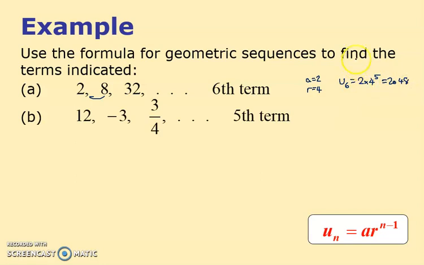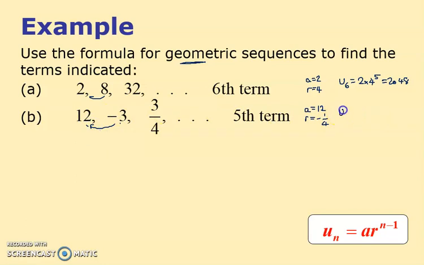Okay, so just going to do a few of these. Each time I'm going to write down what the value of A is. A is 12 in this case. They tell me they're geometric, so I don't have to worry about whether they are or aren't. And then the R, again, what you've got to do is minus 3 divided by 12. I reckon it's minus a quarter. You could pick any, but minus 3 divided by 12, do it that way round.